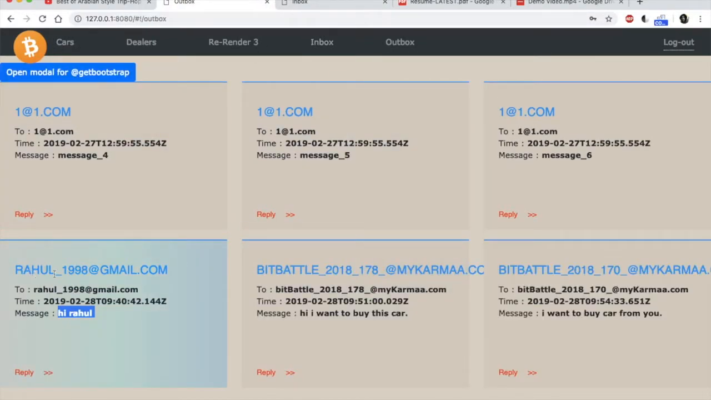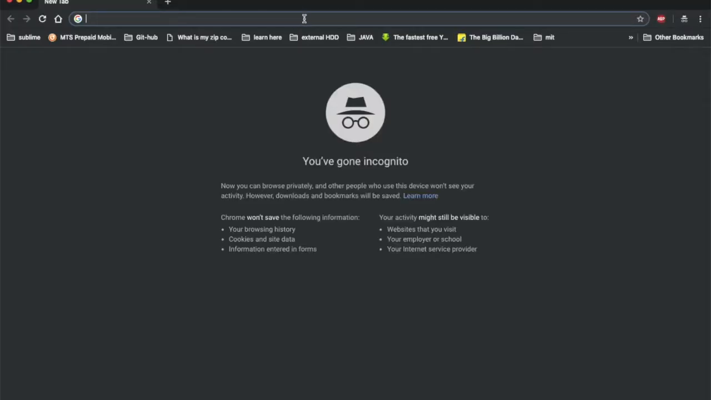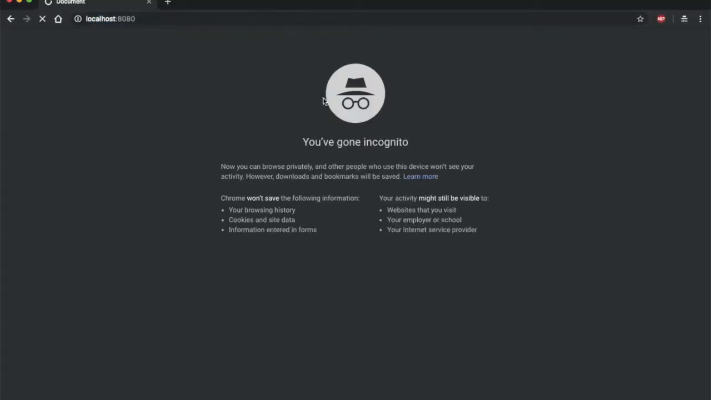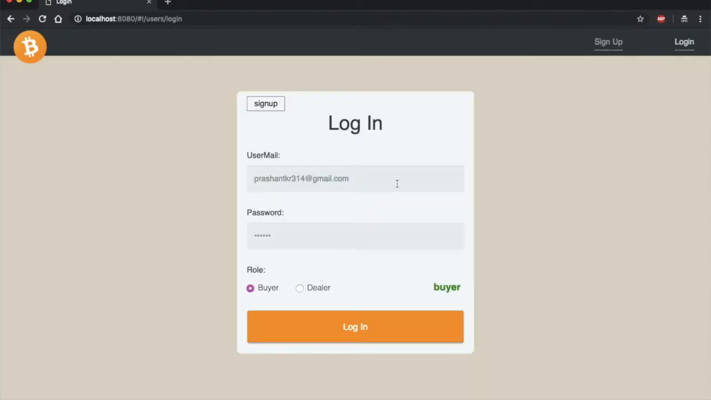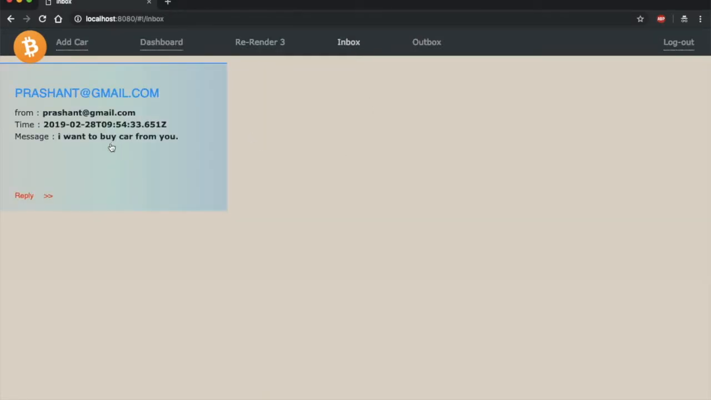Here you see that I have messaged Rahul, hi Rahul, and I am logged in here as Rahul as a dealer, and I can see that Prashant has sent me a message. Now if I open a new tab and go to localhost 8080 and log in as the dealer that I have recently sent this message, if I check my inbox, you can see that I have messaged him, I want to buy this car from you.